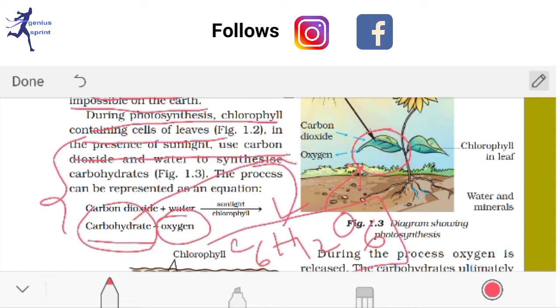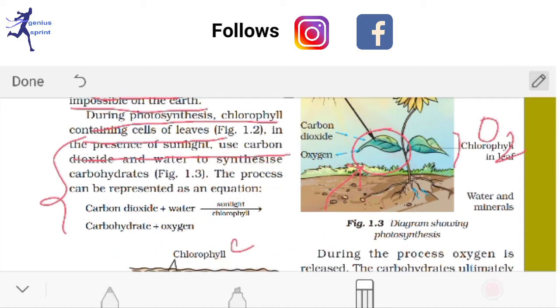You can write this, because sometimes teachers ask what is the chemical formula of carbohydrate. So you can write C6H12O6. The next thing is oxygen, and the chemical formula of oxygen is O2. For class 7 standard, these things are very important. So let's start the next part.